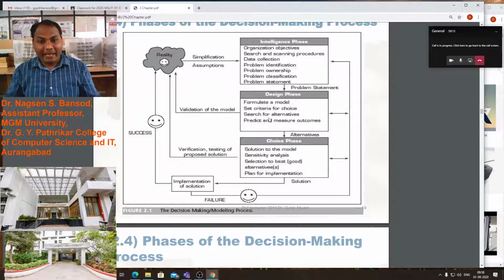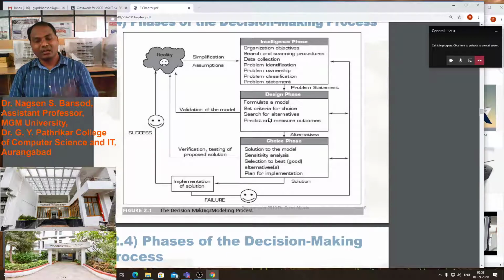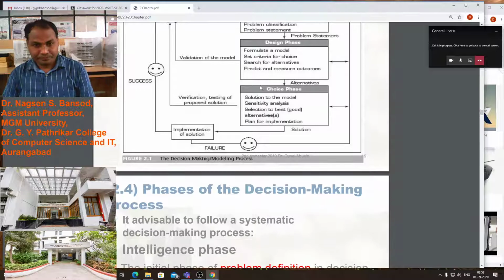Before developing the actual product, we have to find this with the help of a model. We have to find the errors in it. We have to make the model with a modeling technique on paper. We will find the alternatives to some particular things which we have already acquired in the intelligence phase.